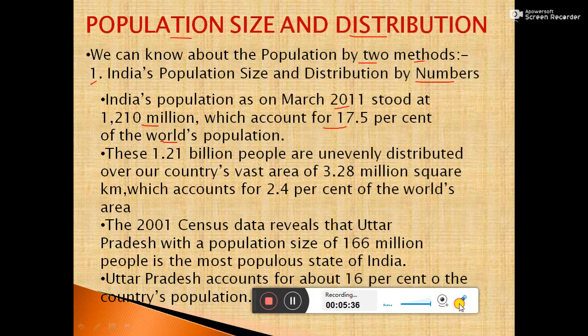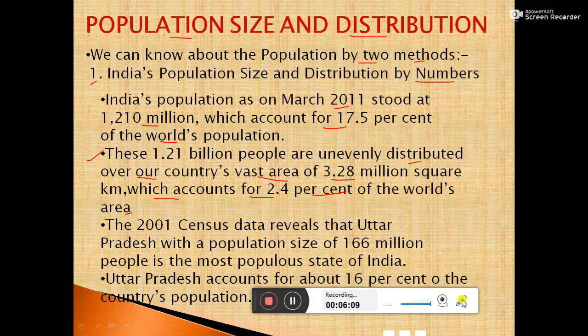These 1.21 billion people are unevenly distributed over our country's vast area of 3.28 million square kilometers, which accounts for 2.4% of the world's area. We know that India has the 7th position in the world according to area.